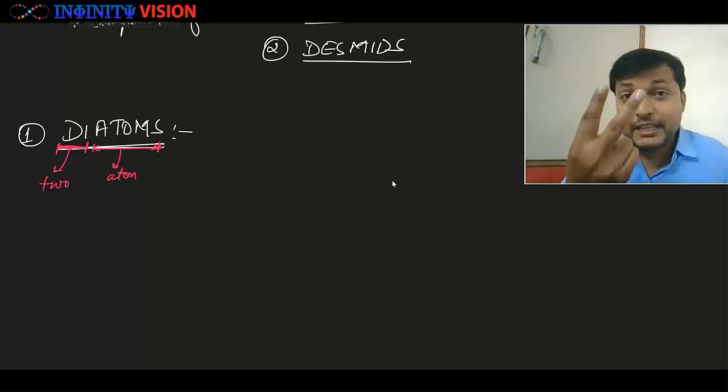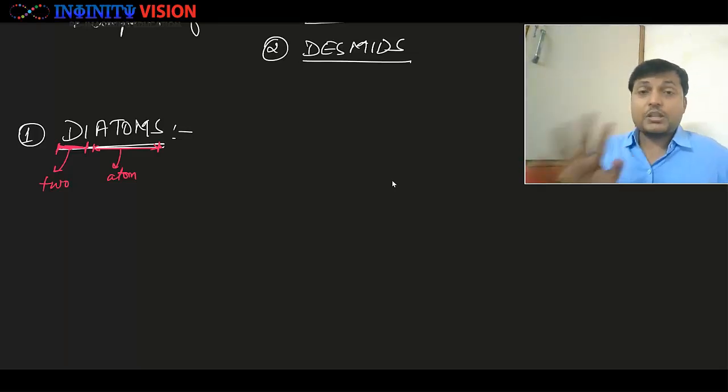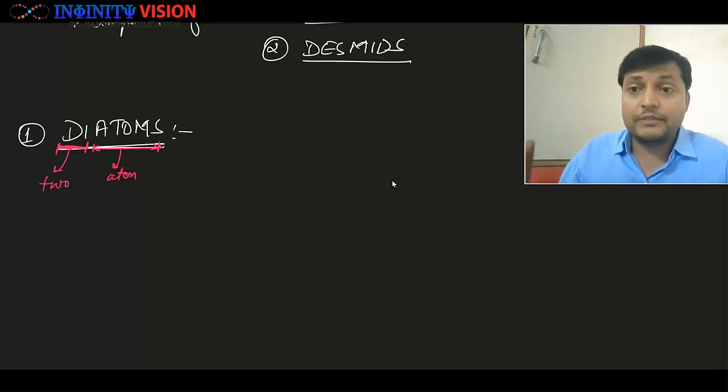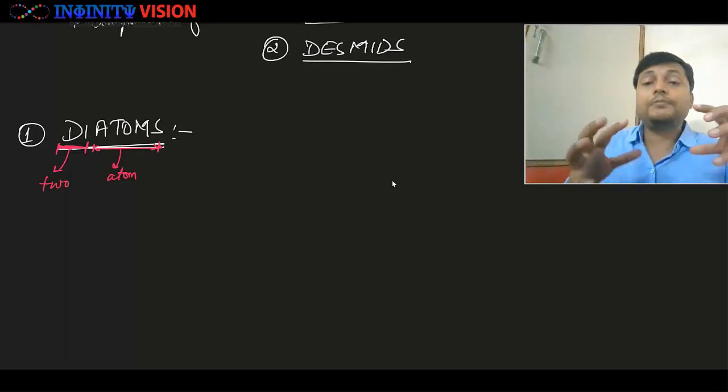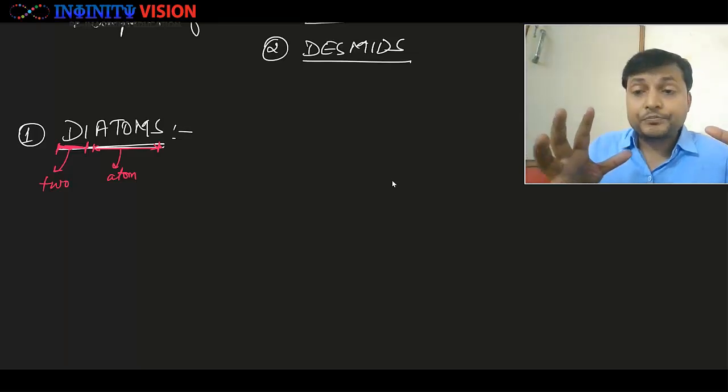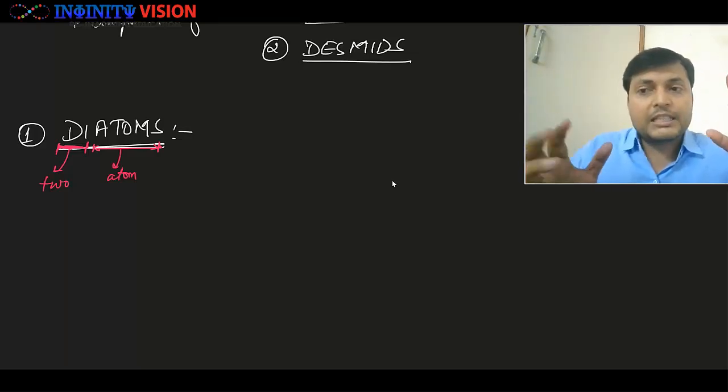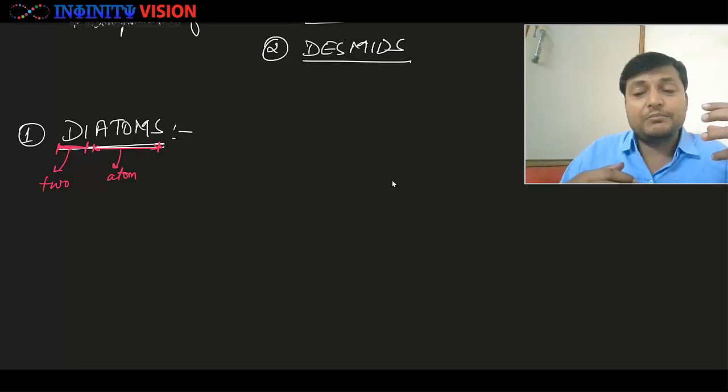Are they made up of only 2 atoms? No, not at all. They are made up of trillions of atoms. They are living cells, so they will be made up of trillions of atoms, not just 2 atoms, but still we have named them diatoms.